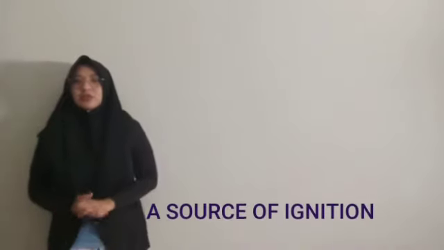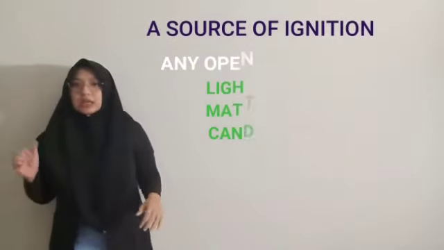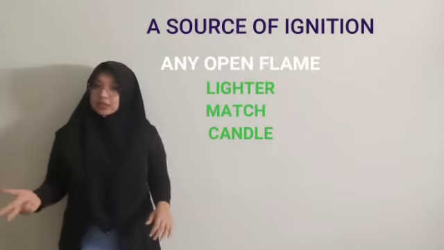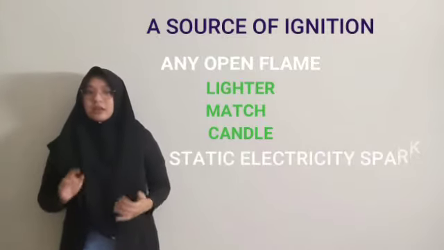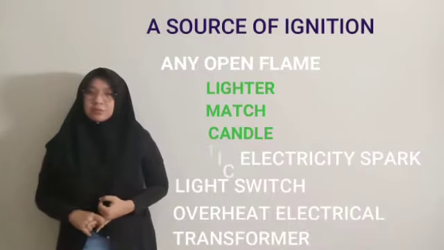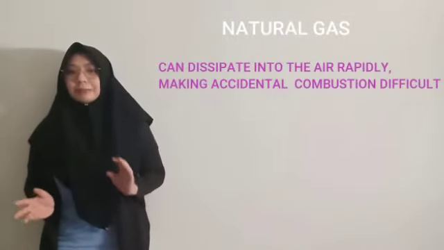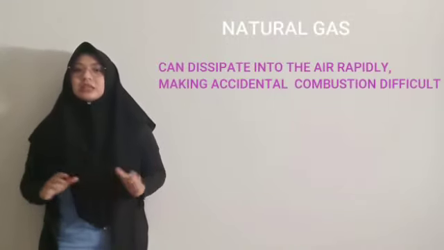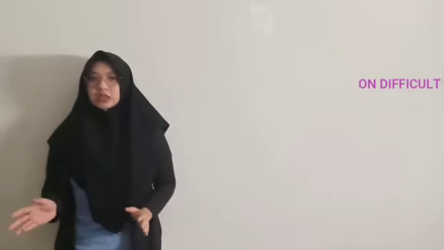They have a source of ignition such as any open flames like lighter, match, candle, and a static electricity spark, light switch, overhead electrical transformer, and so on. Natural gas can dissipate into the air rapidly. It makes it difficult to accidentally combust.